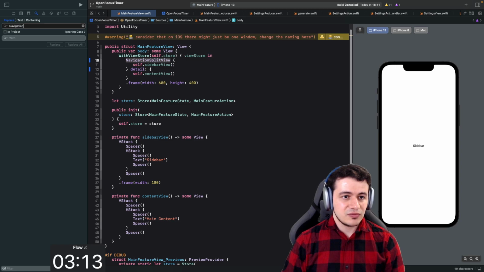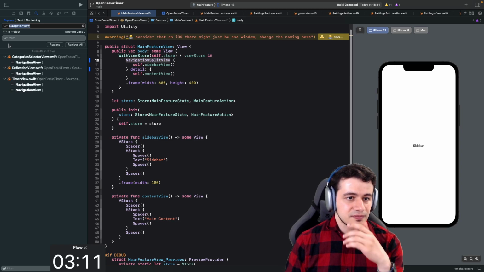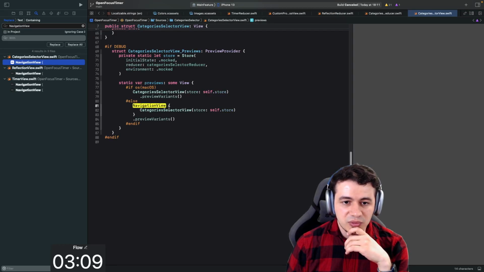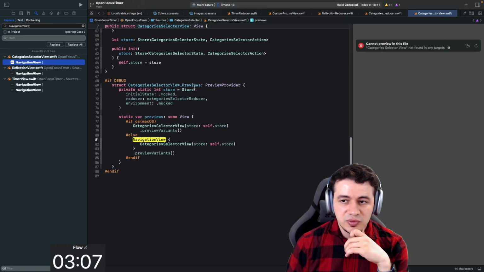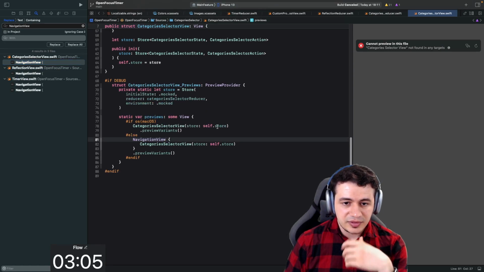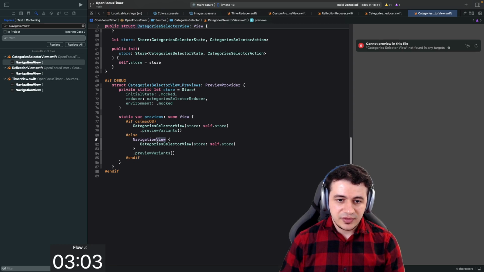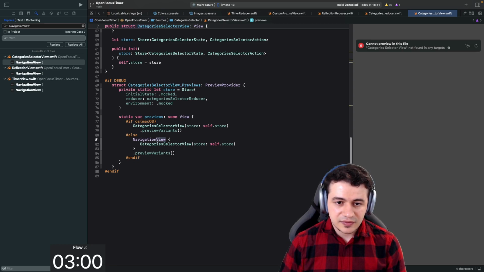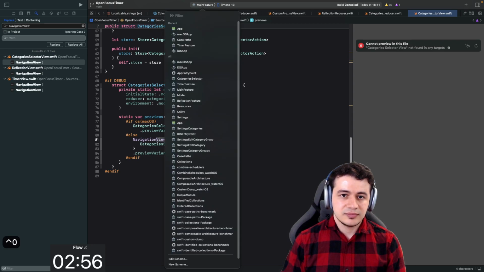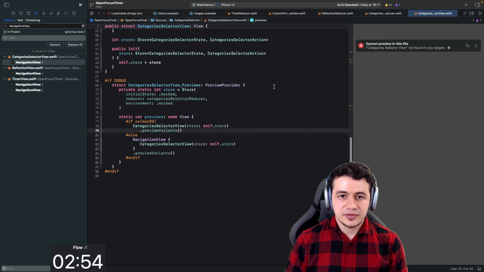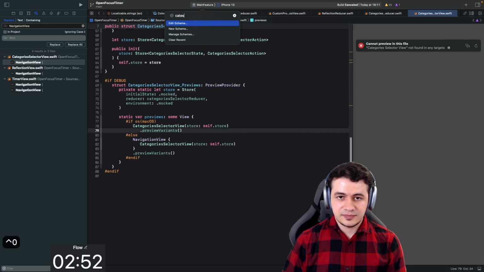Let's replace them all. Do we have any other? Yes, we do. So we have navigate. Okay, this is just in the previews. But even here, I think what we want to have here, category selector. This is a category selector.